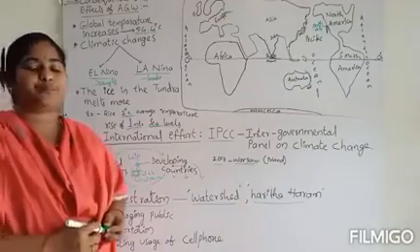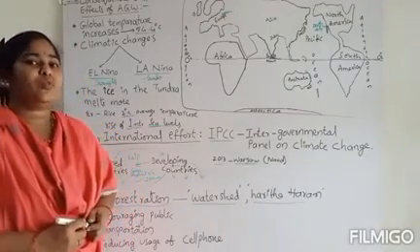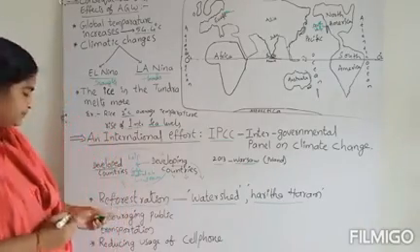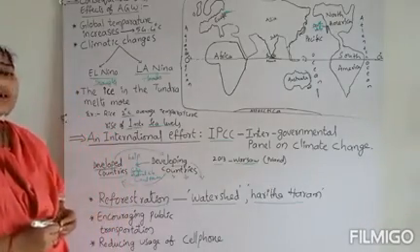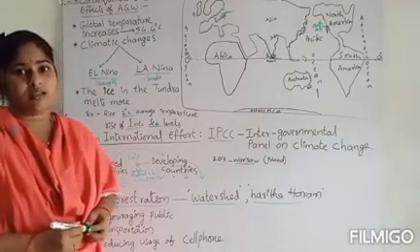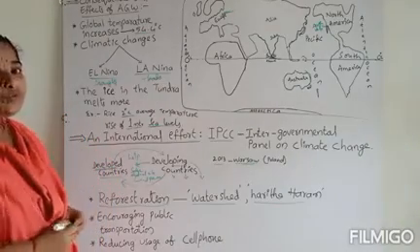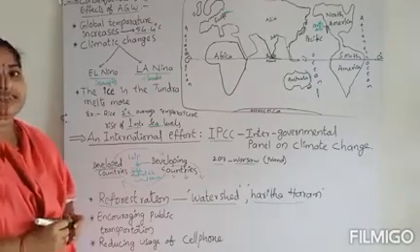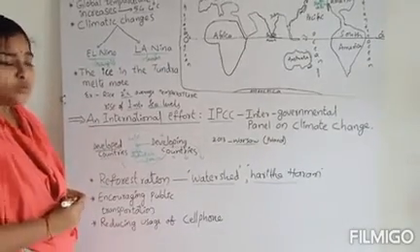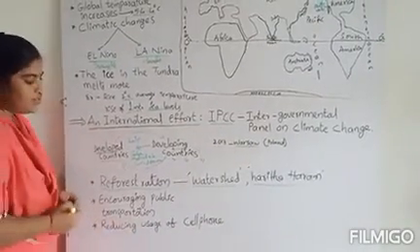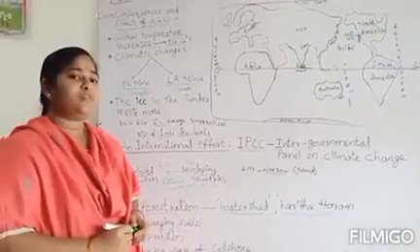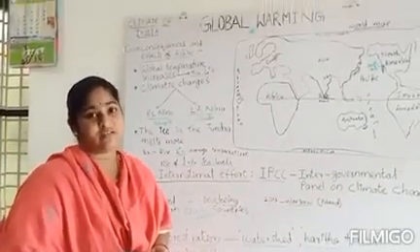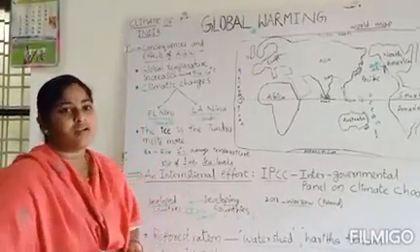Of course, we have trains and buses, even though we are using individual vehicles which release carbon monoxide. Even buses run on petrol and diesel, so we should reduce the use of those fossil fuels, and the government should provide and encourage electric vehicles, so that we can reduce global warming. Then reducing the usage of cell phones, and the cell phone towers also have to reduce the frequency of their radiation levels. Then we can reduce global warming.